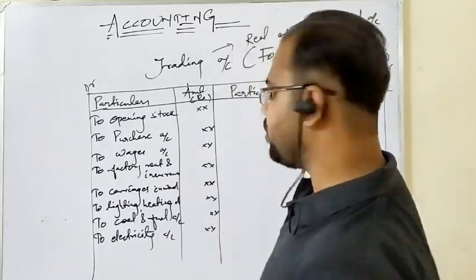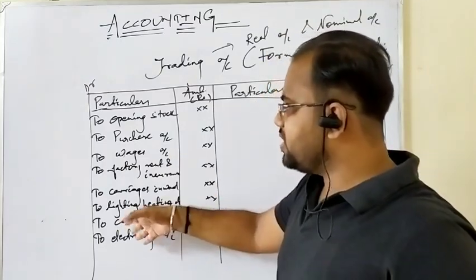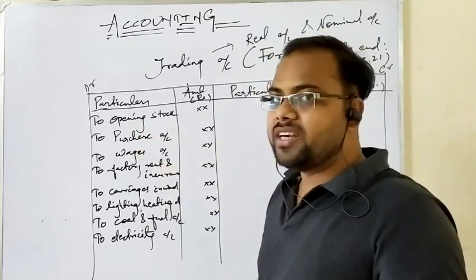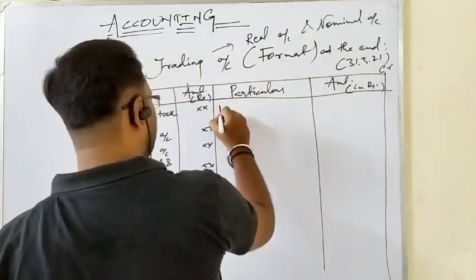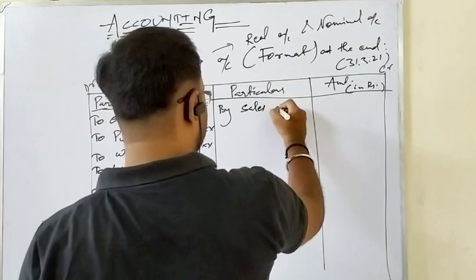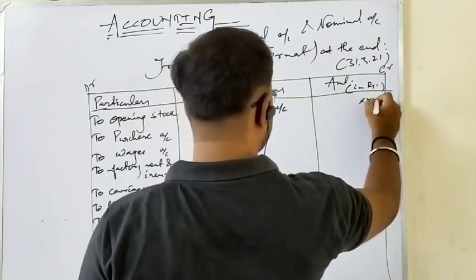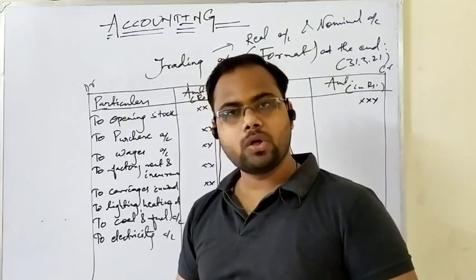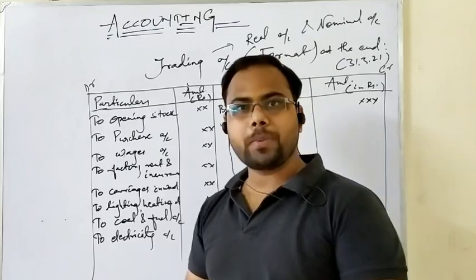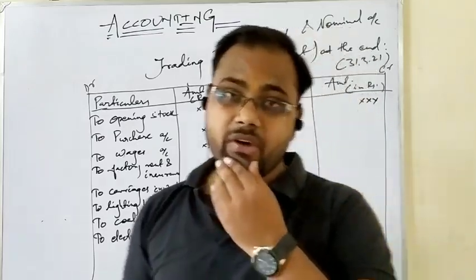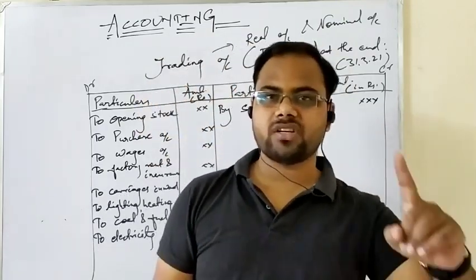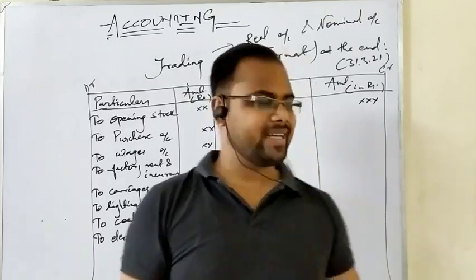On the credit side of the trading account, as we have discussed, if direct expenses are written on the debit side, direct incomes would be written here. Okay, the opposite of purchase is sales, so obviously it is a direct income. I have also told you that if you categorize incomes as direct and indirect, then there is only a single direct income. Like expenses are of two types, direct and indirect expenses, and you have a lot of examples of them. But when you categorize incomes into direct income and indirect income, direct income has just one example in itself, that is sales.